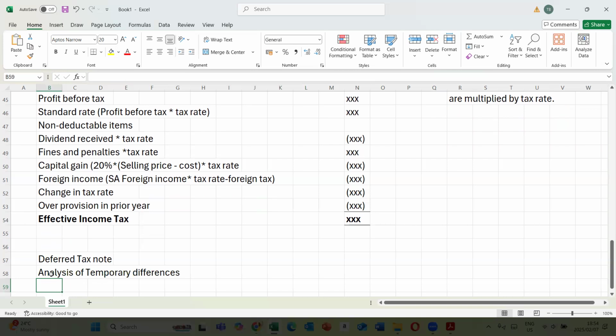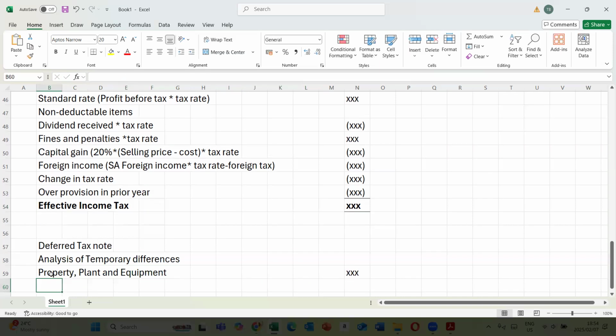You just record the deferred tax that comes from PPE items, so you're talking about machinery, equipment, and all that. You combine the deferred tax of those items, we just say property, plant, and equipment, and you record it here.